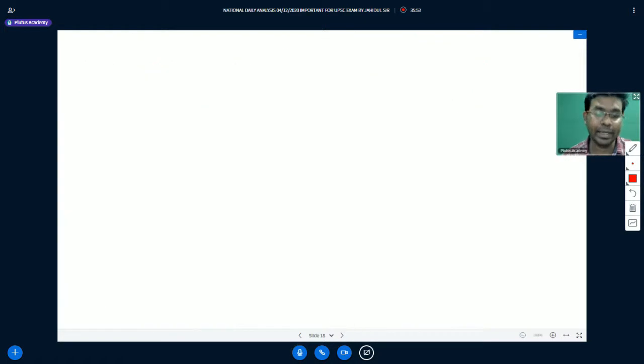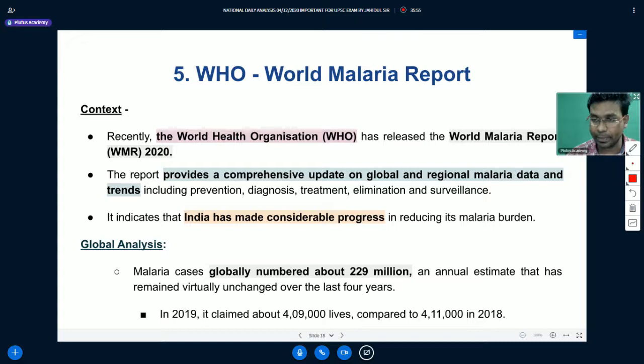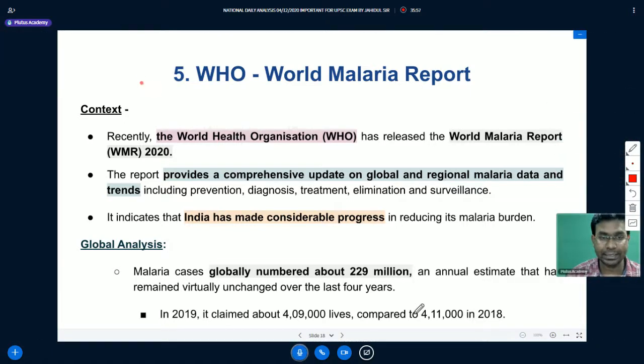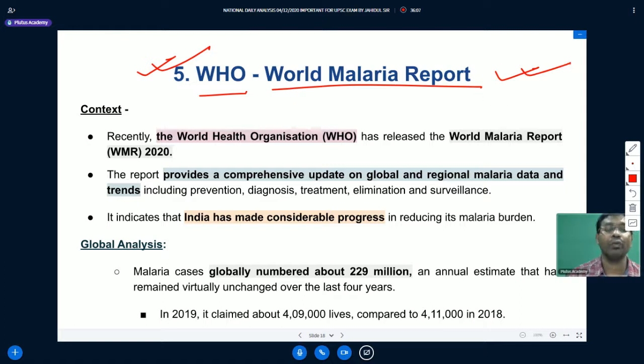Having understood this, let us move to the next topic for the day, which is the last topic we are going to discuss. We will understand about the World Health Organization's World Malaria Report. This World Malaria Report is released by the World Health Organization. This in itself is very important information for the prelims exam. They may ask which of the following organizations releases the World Malaria Report. They may give you names of different organizations. Among them, if there is an option of World Health Organization, that will be the right option.